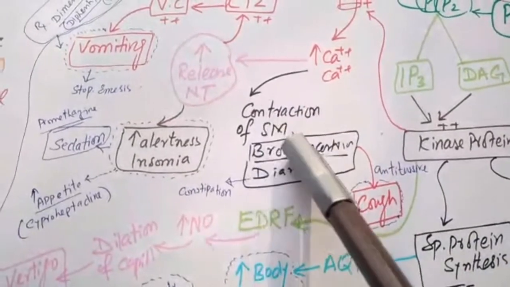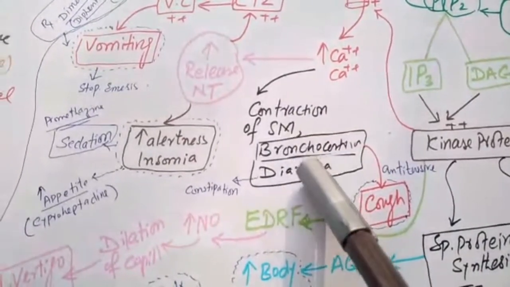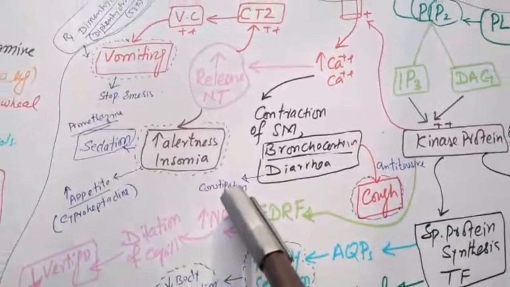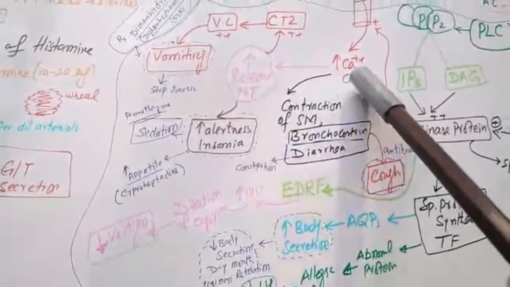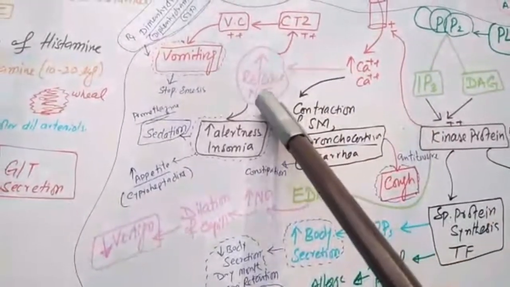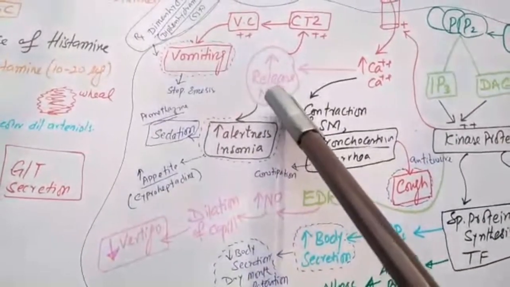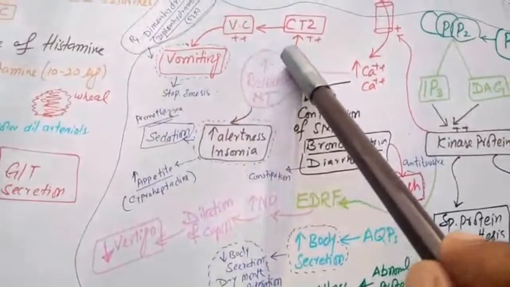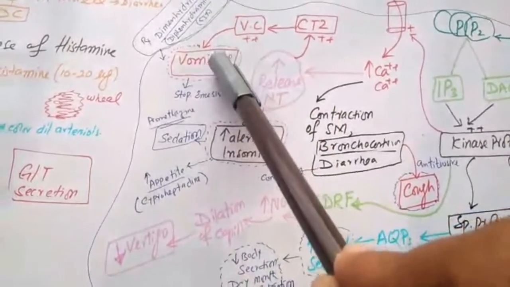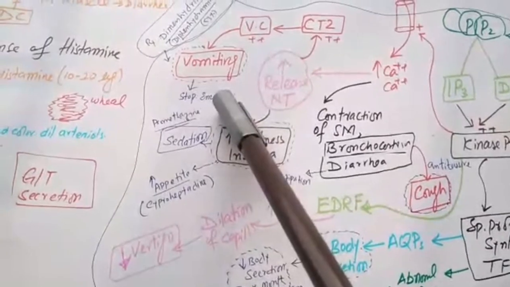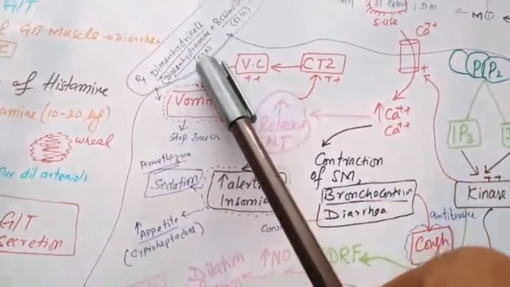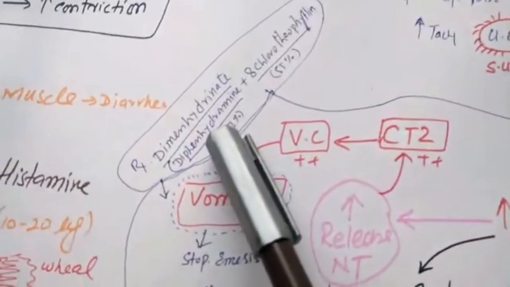They also convert diarrhea into constipation. Now, due to this blockage, the release of neurotransmitter is interrupted. So this pathway is blocked. When this pathway is blocked, emesis is stopped, especially by dimenhydrinate, which is available under the trade name Gravinate.